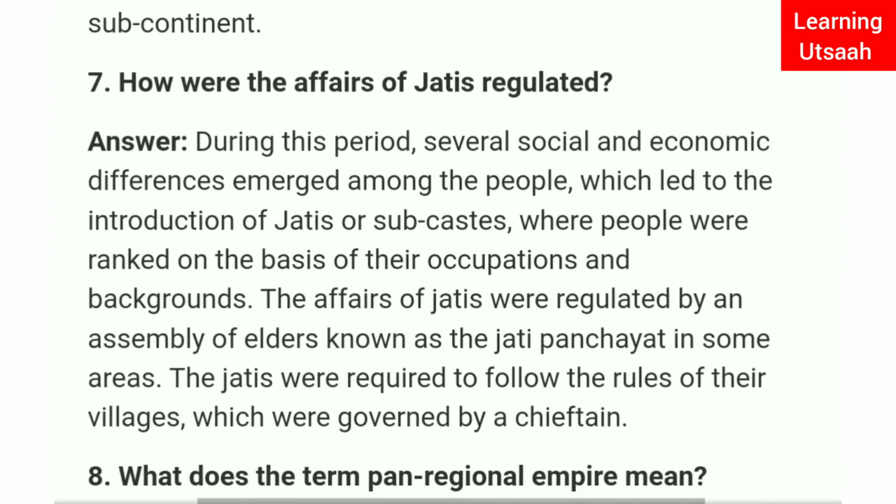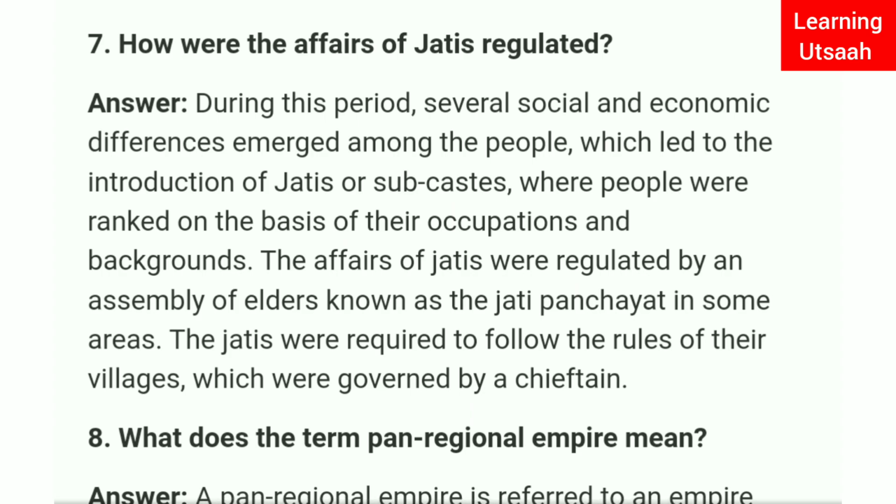Question number 7. How were the affairs of the Jatis regulated? Answer is, during this period, several social and economic differences emerged among the people, which led to the introduction of Jatis and subcastes, where people were ranked on the basis of their occupations and backgrounds.